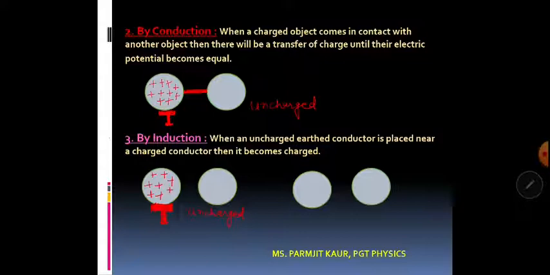The second method is by conduction. So let us discuss what is the meaning of conduction. Conduction means when a charged object comes in contact with another object, which may or may not be charged. Under what situations there will be a transfer of charge depends upon a certain physical quantity known as electric potential. You have studied a little bit about it in your class 10th. However, later on in this unit itself, we are going to discuss that in detail. That is the physical quantity which will decide whether there will be a sharing of charge or not.